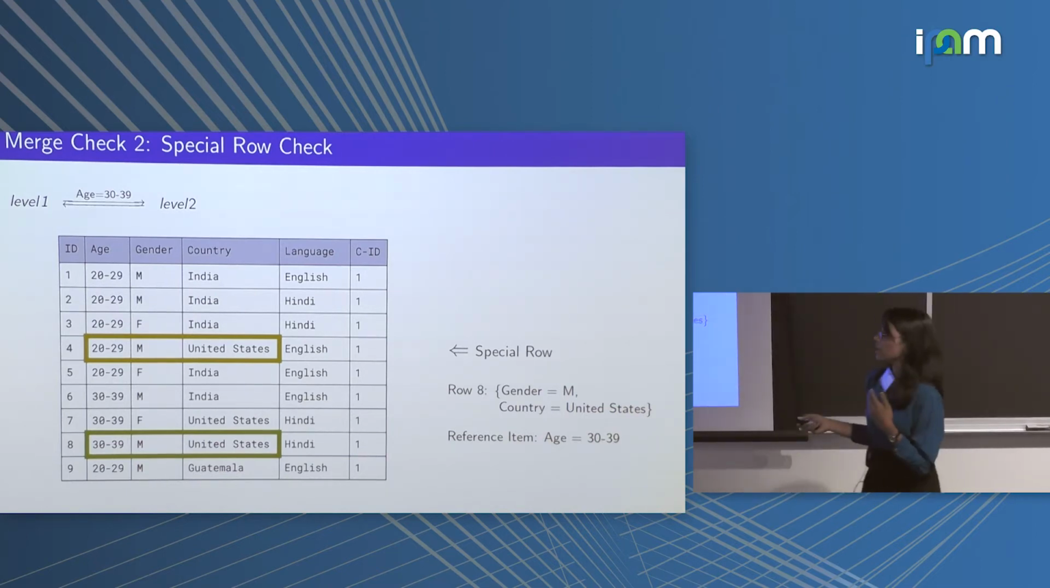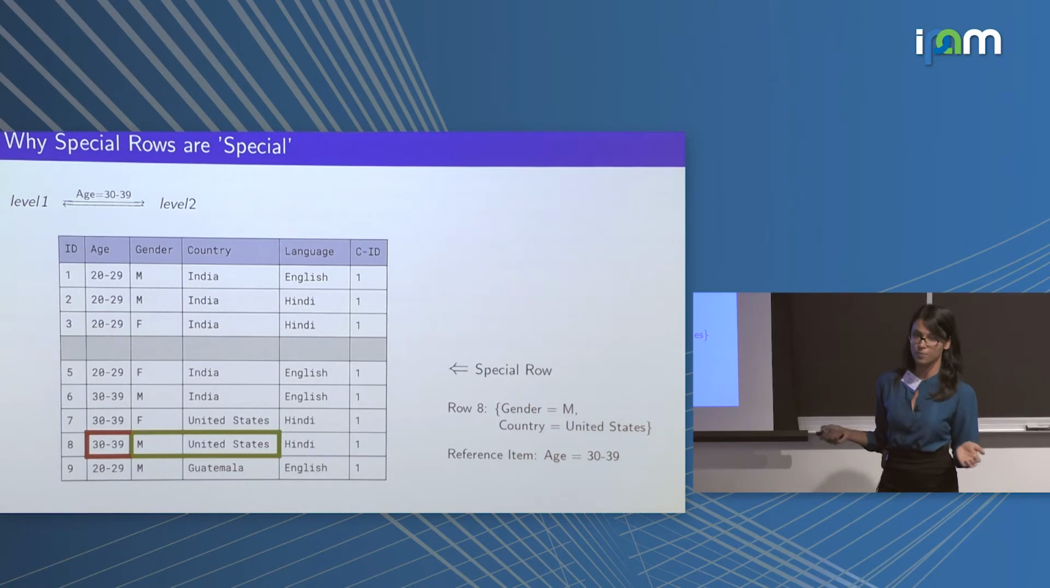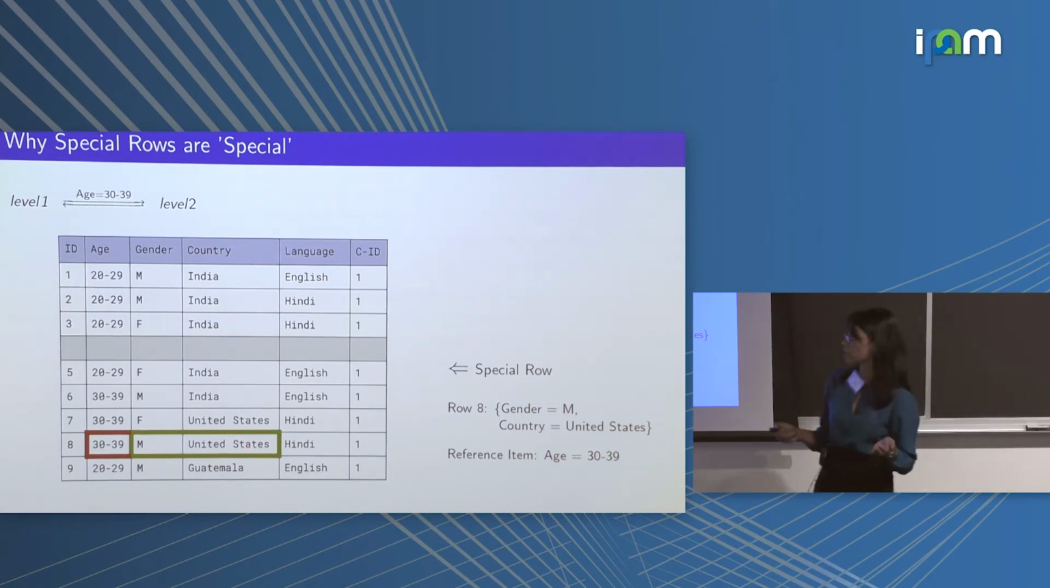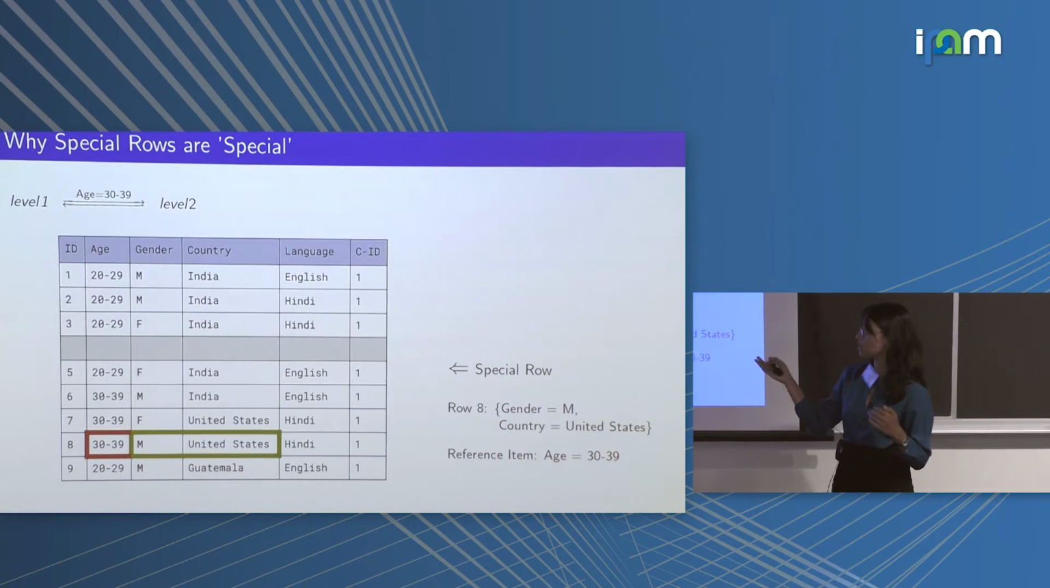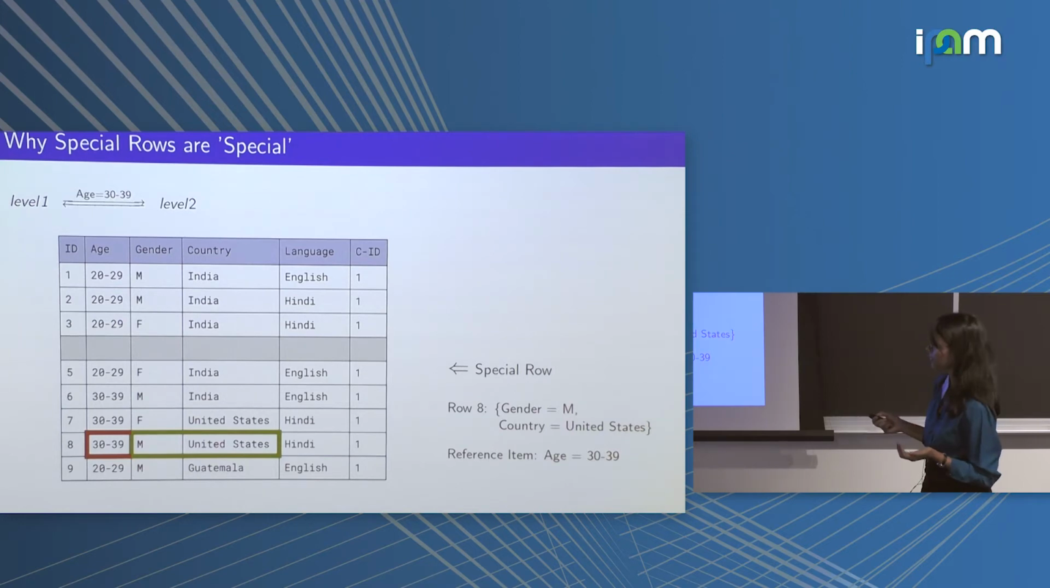uniquely. If this row 4 was not present, that means knowing just the gender and the country of the person who belonged to row 8 was enough to identify that person uniquely, and knowing the age of the person in row 8 added no extra information, and hence it was not required.